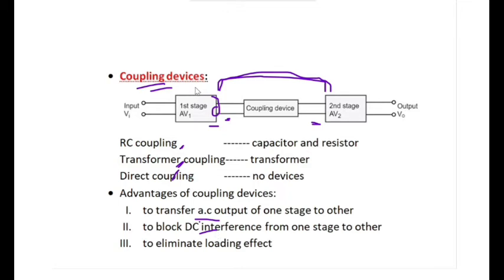We use DC biasing at every stage of the amplifiers, and these are multi stages. So the DC biasing voltage of the first stage may affect the second stage, or the second stage may affect the first stage. These effects will produce adverse effects in the amplification of the original signal, so we need to block the DC interference, which gives a good output.